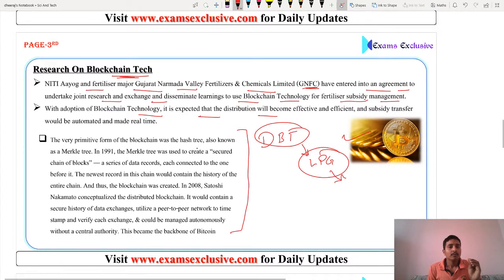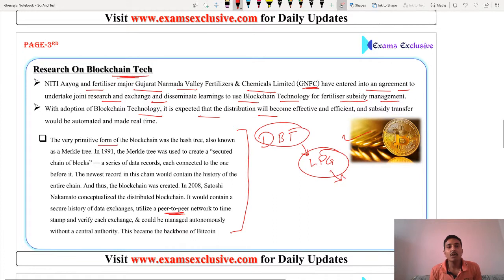The most important point in this topic, Bitcoin, is that it is a peer-to-peer network. What is a peer-to-peer network? It is direct. No intermediary is required for the currency exchange, just like we exchange rupees through the RBI, that is the Reserve Bank of India. So friends, let's have a look.